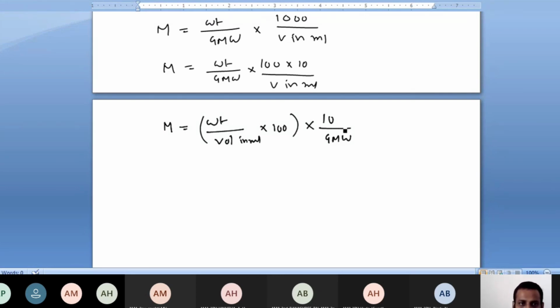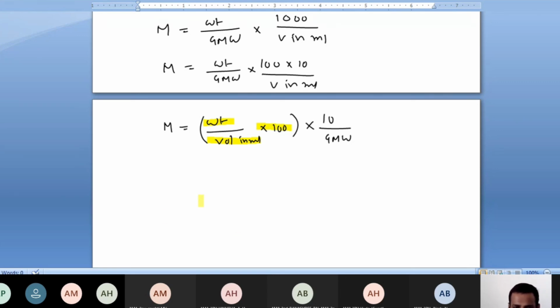This particular term, weight by volume into 100, is nothing but percentage weight by volume. Weight of solute by volume of solution into 100, that is nothing but percentage weight by volume.